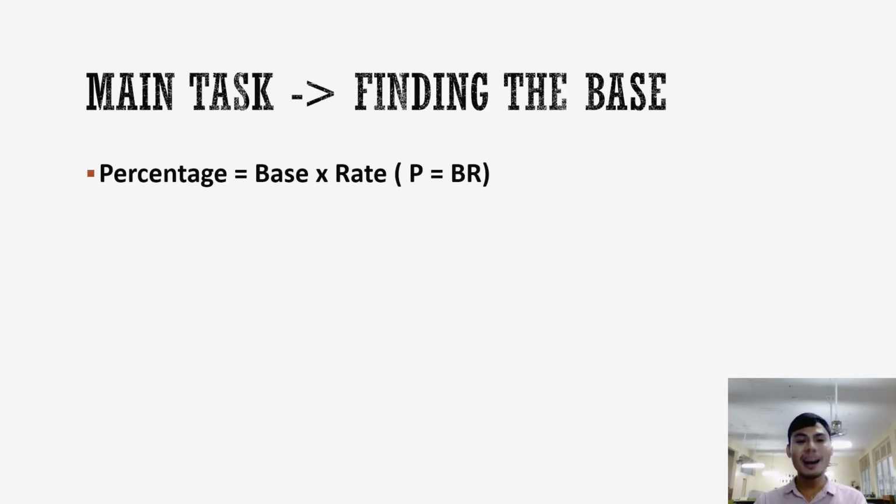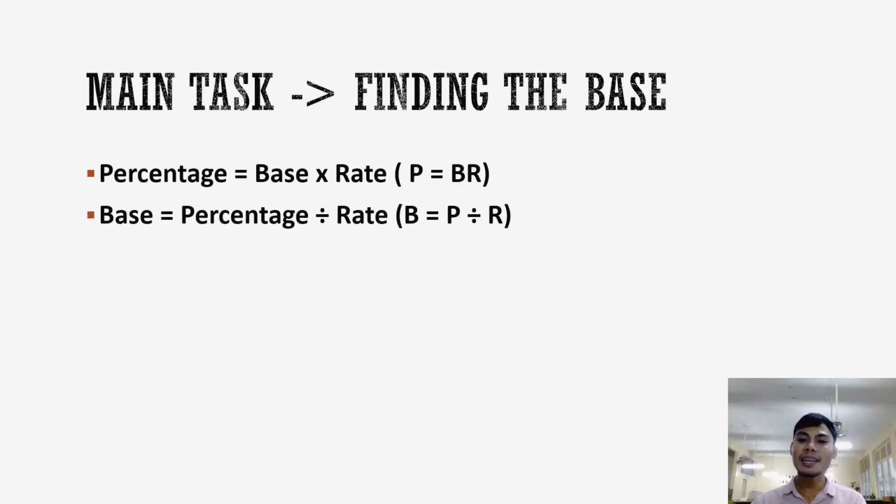And now, since our task is to find the base, syempre, mag-iba ang formula. So again, let us go back to our triangle. Percentage siya, taas, base, and the rate. If we're looking for the base, this sign is division. Ito ang pang shortcut nyo sa mind.